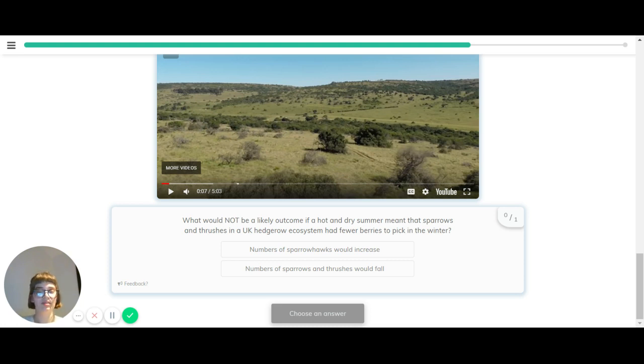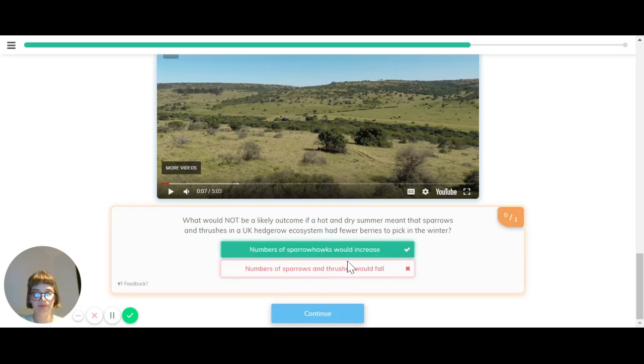If a hot and dry summer meant that sparrows and thrushes in a UK hedgerow ecosystem had fewer berries to pick in the winter, it means that sparrows and thrushes would start to die out, so the number of sparrows and thrushes would fall. Therefore, the correct answer is that what's not a likely outcome is the number of sparrowhawks will increase.